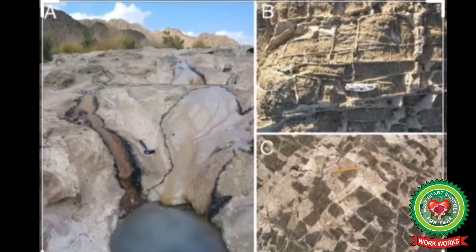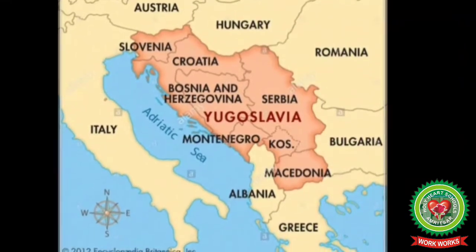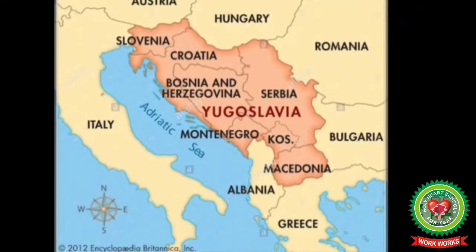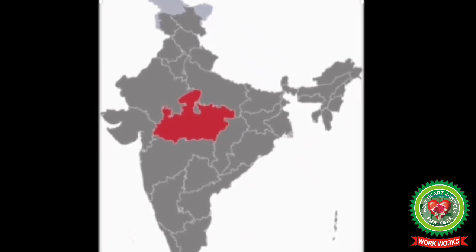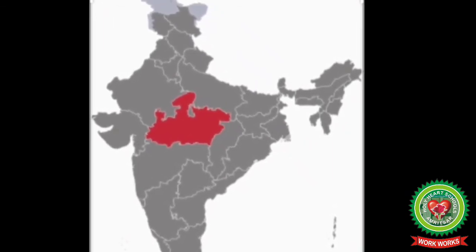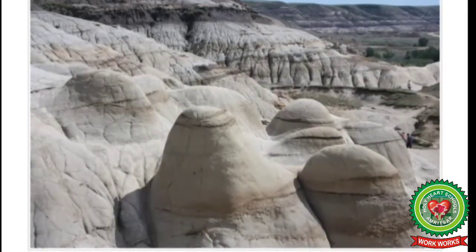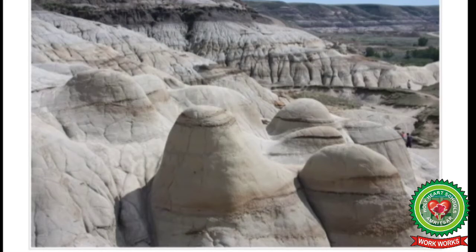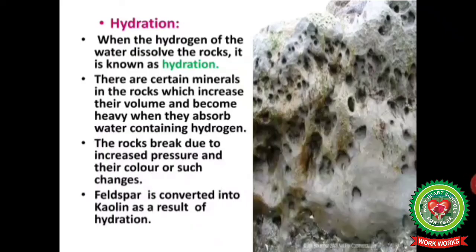The underground water dissolves limestone on a large scale in Yugoslavia. Here we can take the example of the big caves of limestone found in Madhya Pradesh. It is estimated that carbonation lowers the level of limestone areas in wet climate at the rate of 5 cm per 1000 years. Next we have hydration.